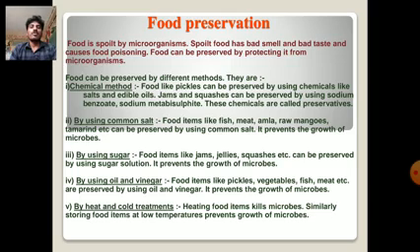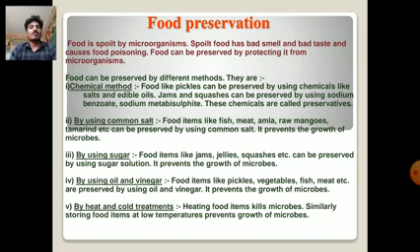And food preservation. Next one is food preservation. Food is spoiled by microorganisms, and spoiled food has a bad smell and bad taste and causes food poisoning. The food can be preserved by protecting it from microorganisms. Food can be preserved by different methods. First one is the chemical method.